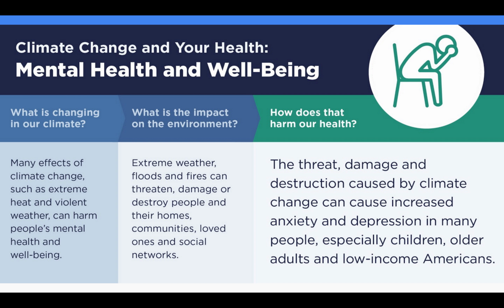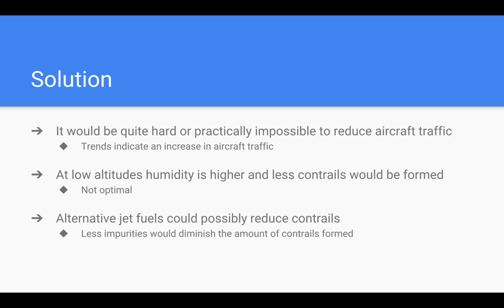Finally, what are the mental health effects, which are also produced from climate change? Any changes in a person's physical health or surrounding environment can also have serious impacts on their mental health. Persons with mental illness are more vulnerable to extreme high temperatures. Numerous studies have found that a pre-existing mental illness significantly increases the risk of death during these heat waves. So there are three possible solutions for the given problem.